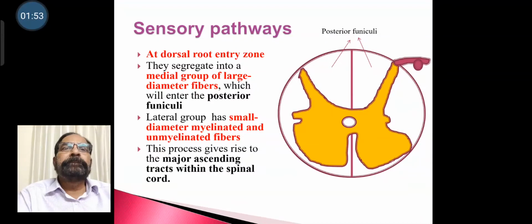At the dorsal root entry zone, the afferents segregate into a medial group of large diameter fibers, which will enter the posterior funiculi. The lateral group has small diameter, both myelinated and unmyelinated fibers. This process gives rise to major ascending tracts within the spinal cord.